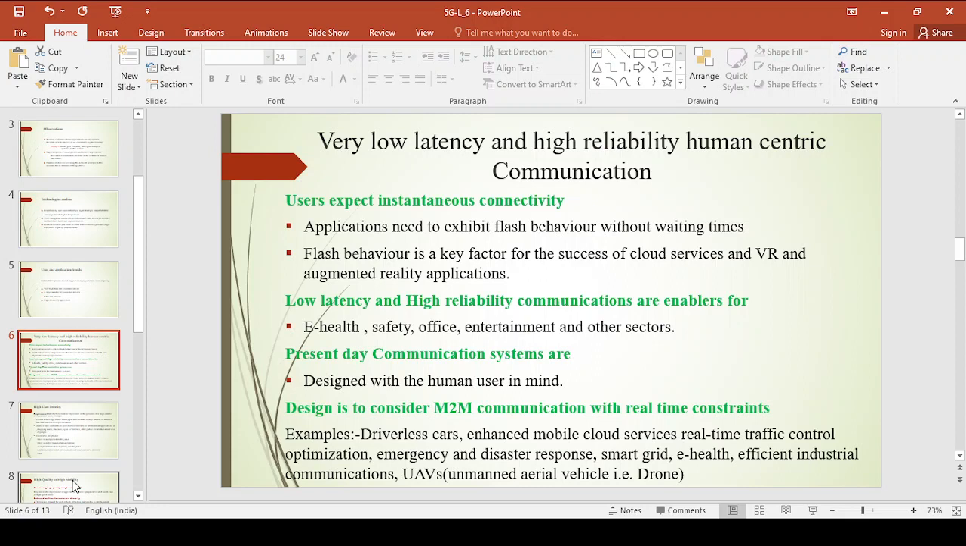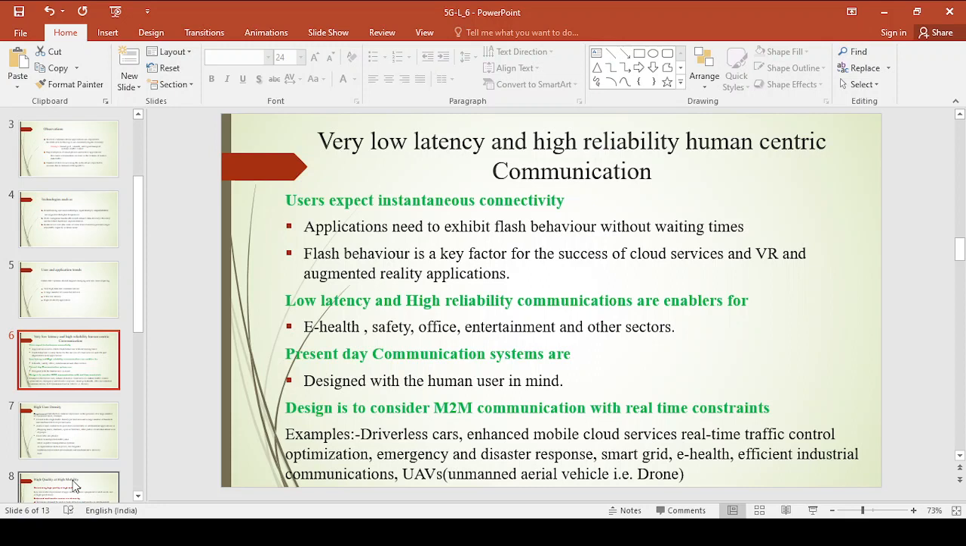Now nowadays we have communication which is designed with a human user. That means in the present generation communication system we have the interference of the user. In future we may expect to design a communication system without any user interference, nothing but your M2M, machine to machine communication with real time consent. Now this design is to be considered in the 5G and also in the future coming generation systems. For example, you have driverless cars. Presently we are driving the car with a user. In the future we may expect car driving without any user, right?